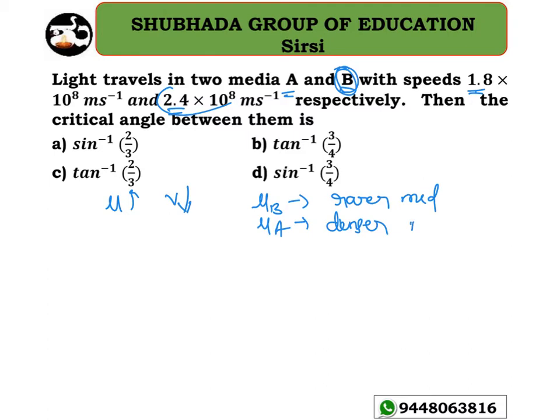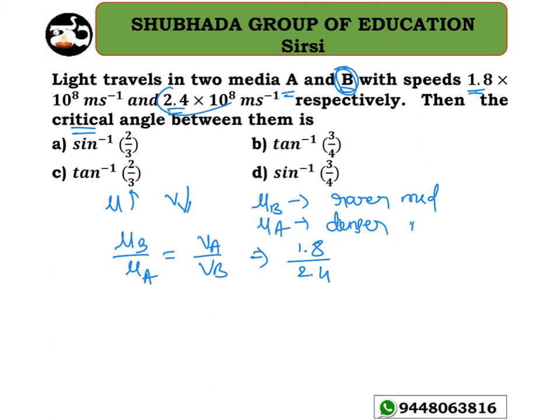Okay, so now to get the critical angle, the light has to travel from the denser medium to the rarer medium, correct? So the refractive index of the rarer medium to the refractive index of the denser medium must be equal to, as you know that velocity is inversely proportional, VA divided by VB. Now, how can I take it? VA is how much? VA is 1.8 divided by 2.4. Is it correct or not? Exactly, it is correct now.